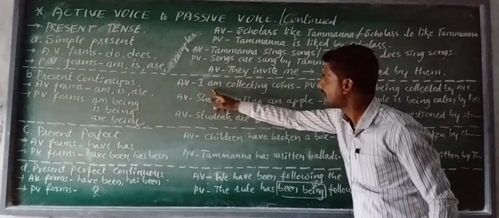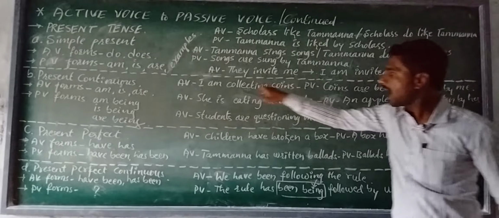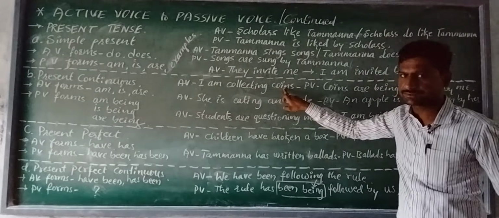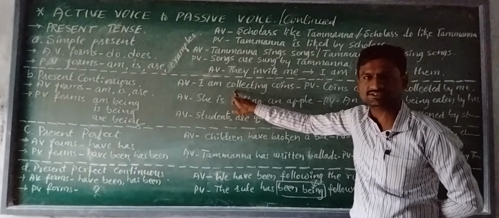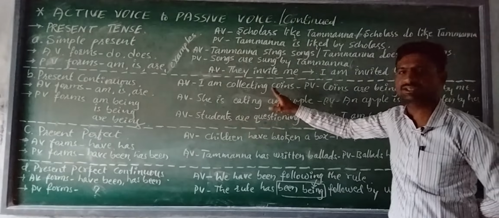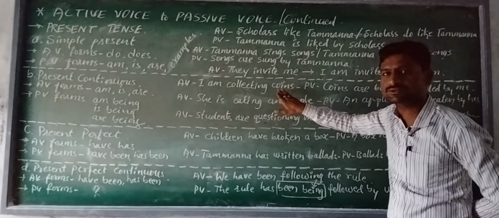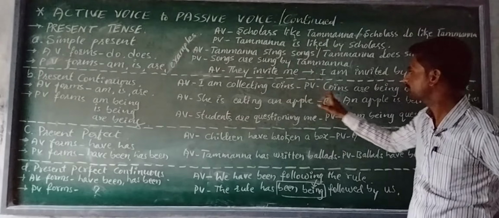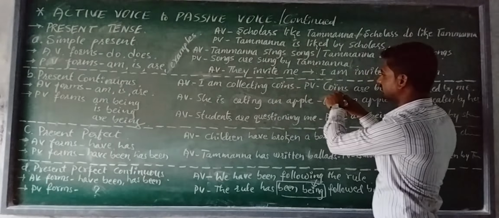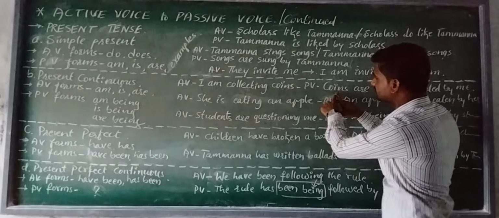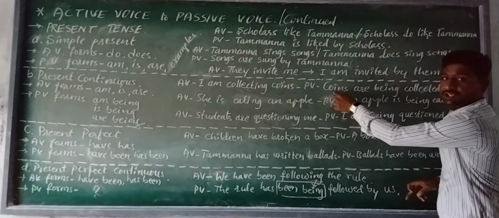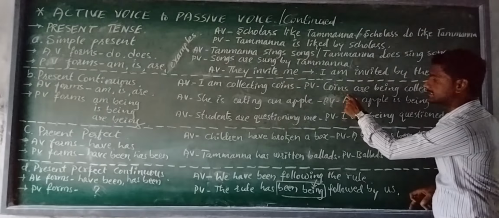See the first one. I am collecting coins. This is present continuous. The statement is made in present continuous. Yes, I am collecting coins. The passive form of this statement is coins. It is shifted here in the place of subject, coins. Then the quantity of the subject is plural, coins, plural form.